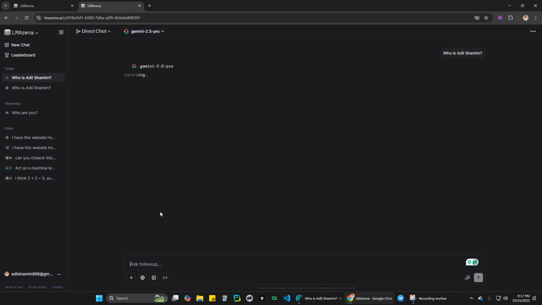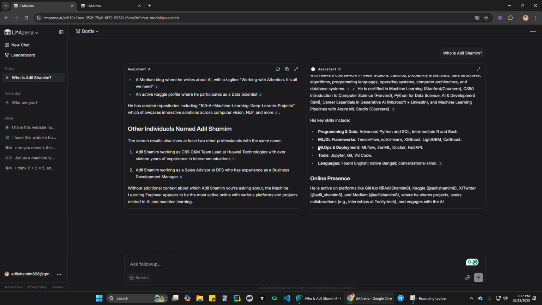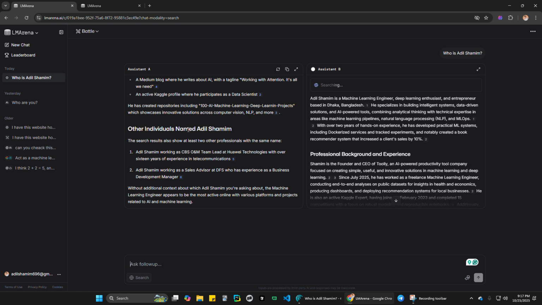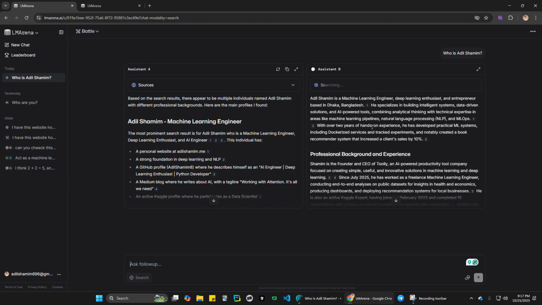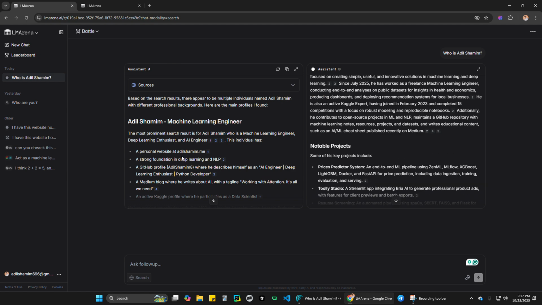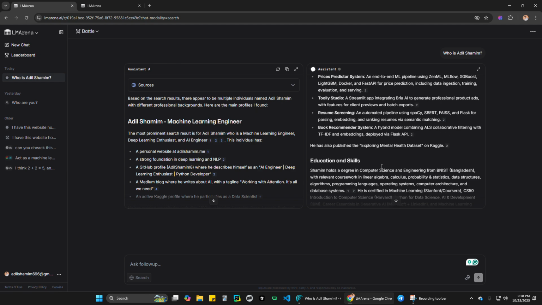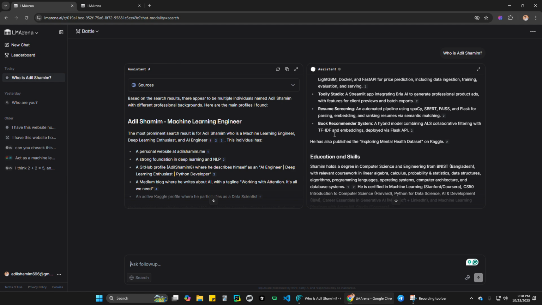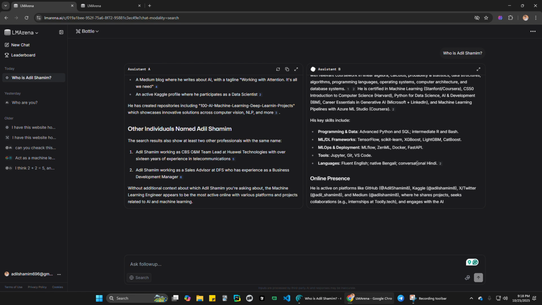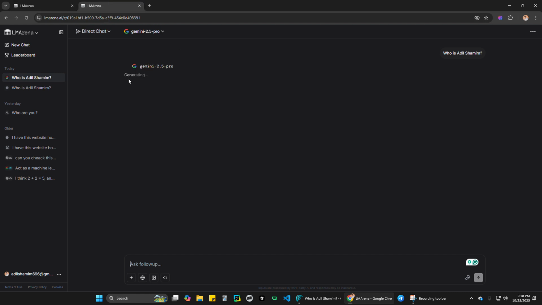Let's see. Here is the model. Okay, this is the output. It takes time, it's also searching. This is also running. Okay, this one is good, and both results are good, but this is the proper result. Like here my portfolio website, and my Kaggle, here is everything. Okay, this is structured right, and this is also good. Both are good, I don't see any problem. And here this is generating.